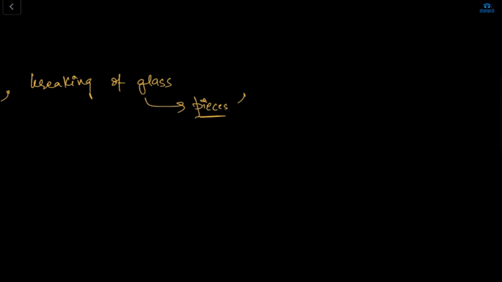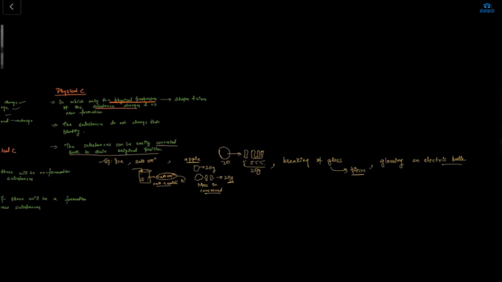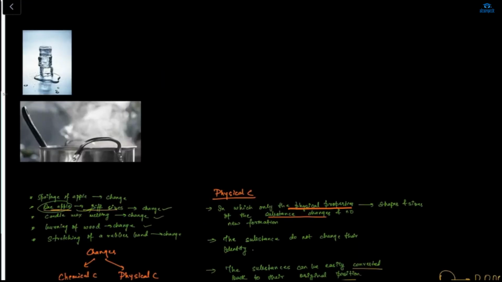One more example I can say: glowing of an electric bulb is also a physical change. How is glowing of an electric bulb a physical change, Arham? See, when the electric bulb is switched on, the electric current passes through the filament of the bulb, right? Yes, ma'am. So during glowing of an electric bulb, no new substance is forming. Only the filament is glowing, right? Yes, ma'am. So this is also a physical change. Any doubt, Razi, Shazan, Advika, Arham, in this physical change? Any doubt, anybody? No, ma'am. Okay, it's okay. This is a physical change.